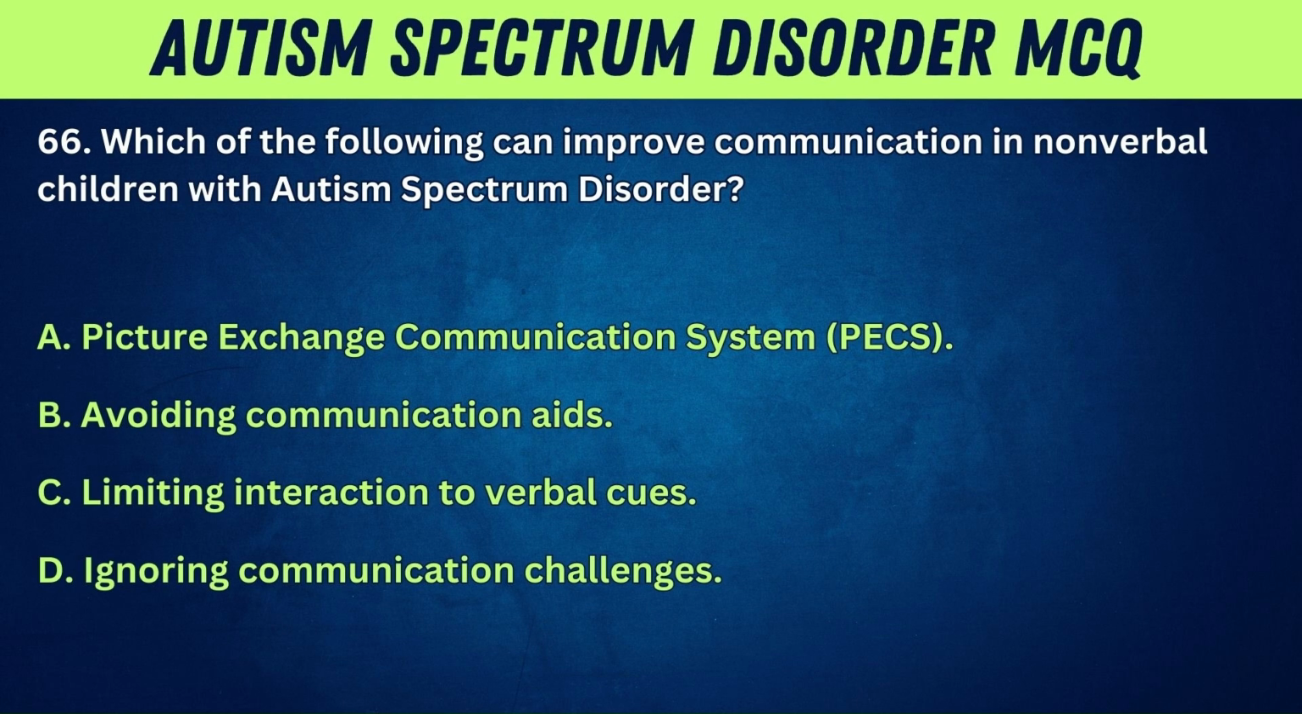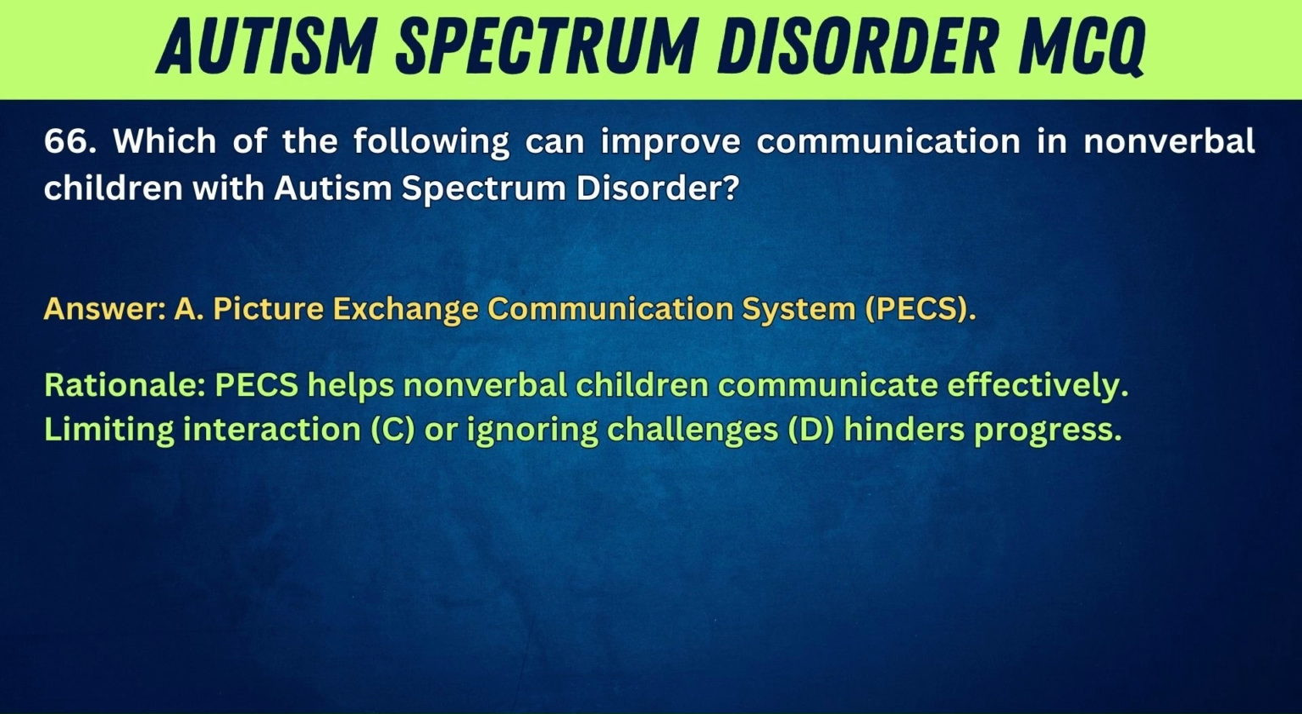66. Which of the following can improve communication in nonverbal children with autism spectrum disorder? A. Picture exchange communication system, PECS. B. Avoiding communication aids. C. Limiting interaction to verbal cues. D. Ignoring communication challenges. Answer: A. Picture exchange communication system, PECS. Rationale: PECS helps nonverbal children communicate effectively. Limiting interaction, C, or ignoring challenges, D, hinders progress.